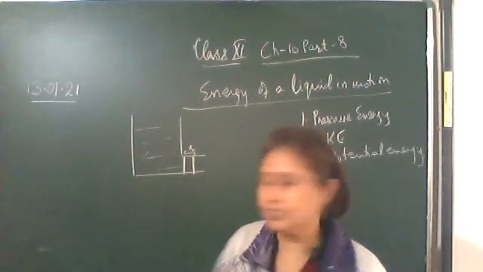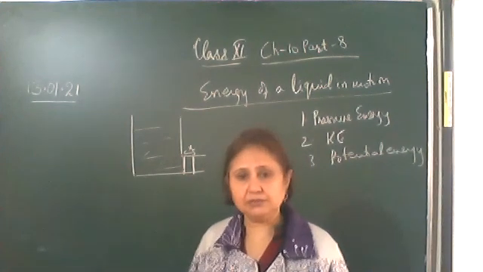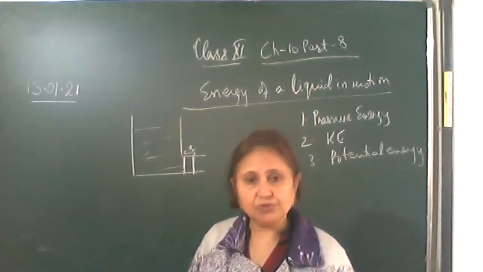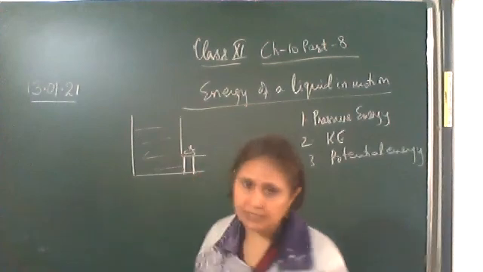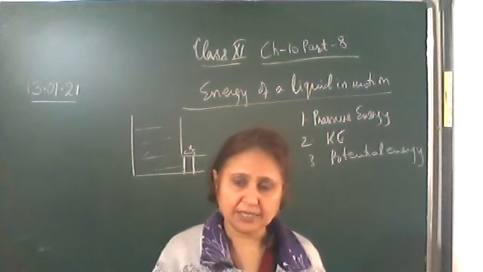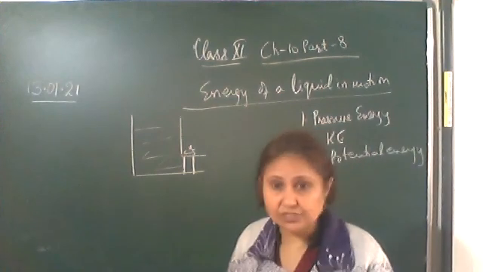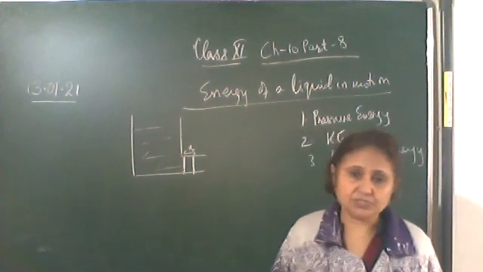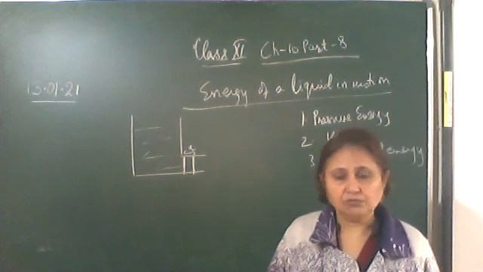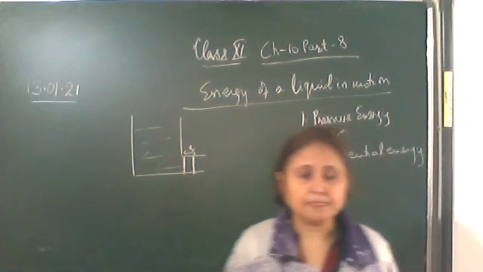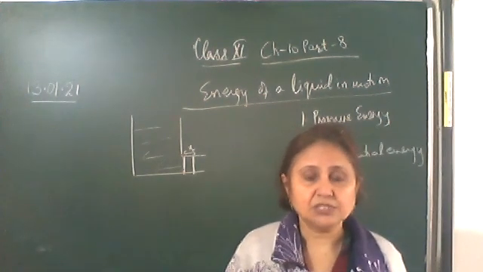Some amount of work has to be done in pushing this liquid, and this work done is the measure of the pressure energy. Work done is equal to force into displacement, force is pressure into area, so area into distance will be some change in volume.